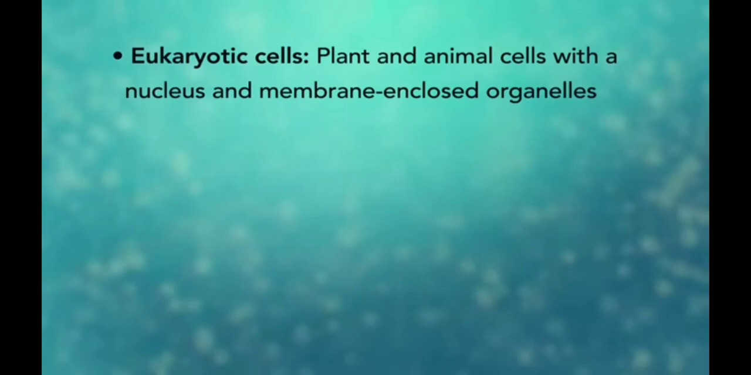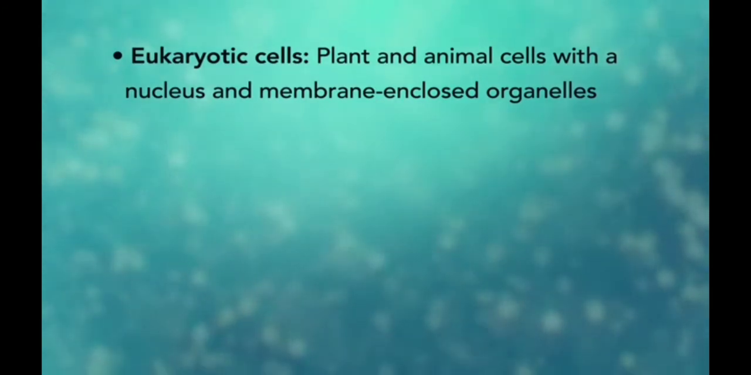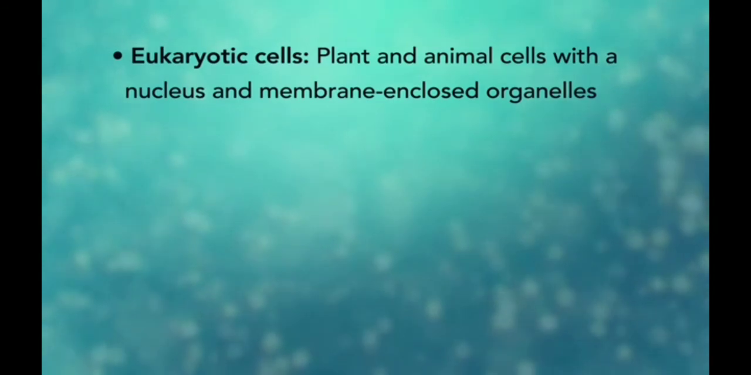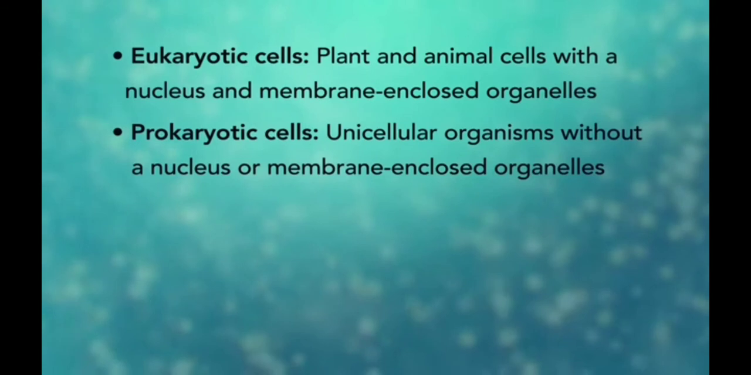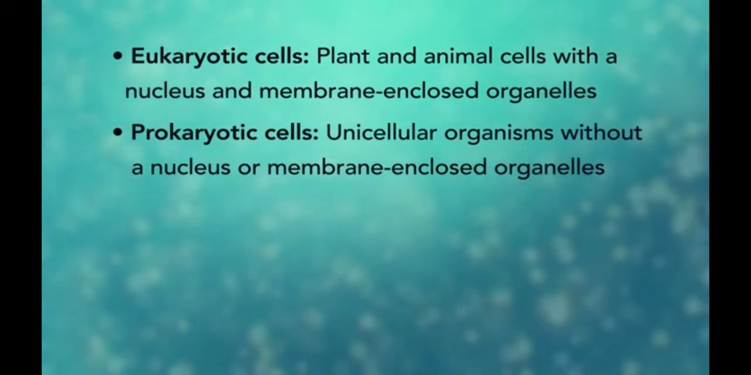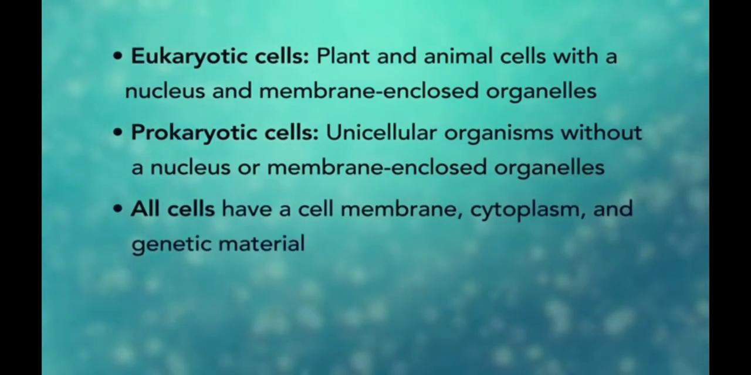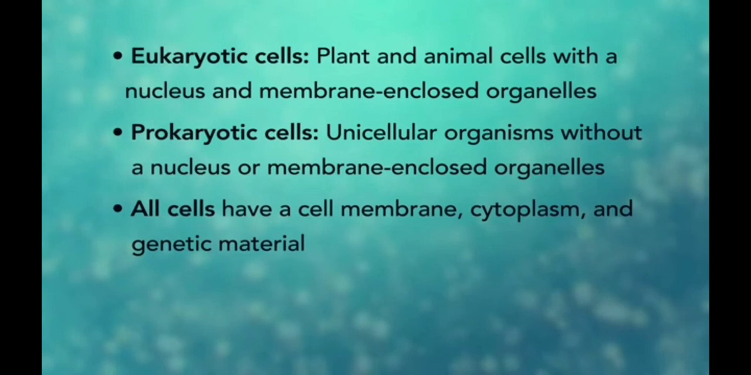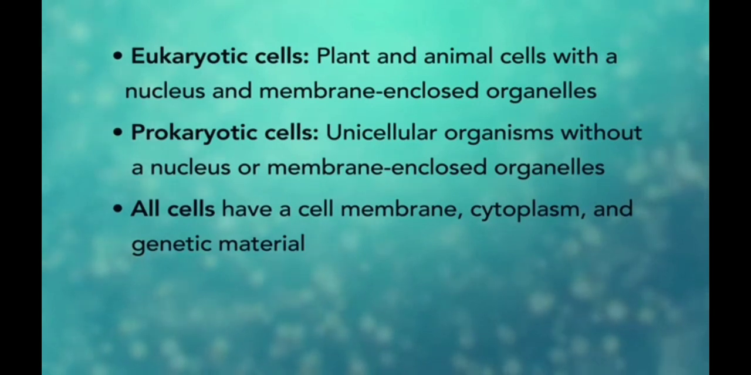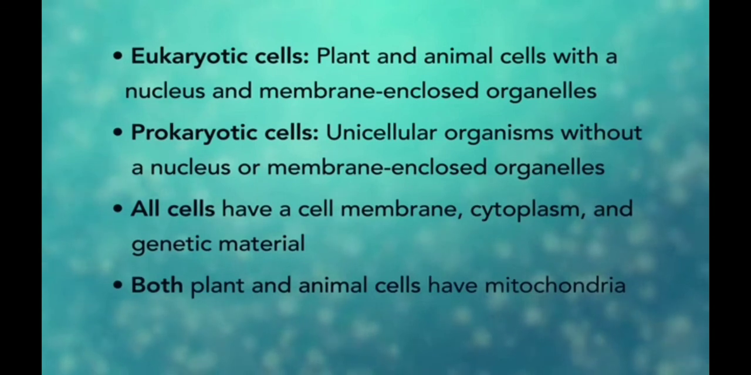Here is the summary of what we have learnt. Eukaryotic cells are plants and animal cells with a nucleus and membrane enclosed organelles. Prokaryotic cells are unicellular organisms without a nucleus or membrane enclosed organelles. All cells have a cell membrane, cytoplasm, and genetic material. Both plant and animal cells have mitochondria.